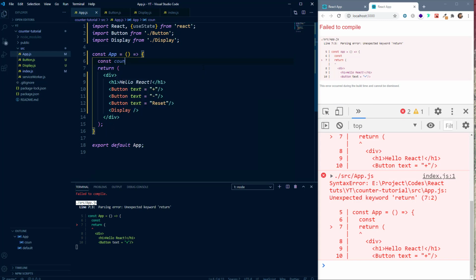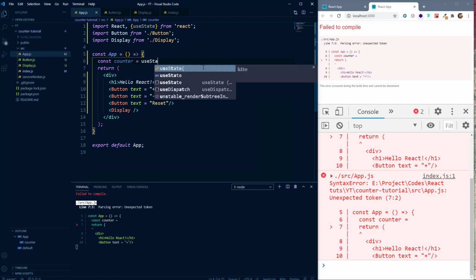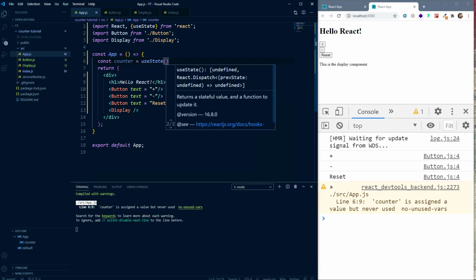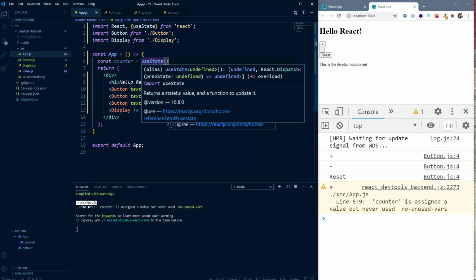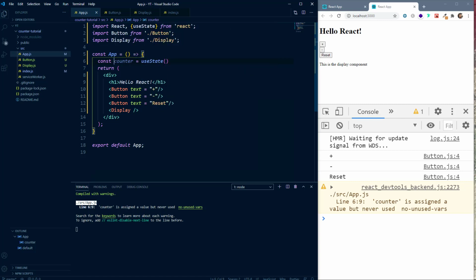So for example, I'll say constant counter is equal to, and we'll set its value equal to useState function. And inside this parenthesis, the argument it takes is the initial value of the counter variable. So basically we need to initialize the counter variable. So here we can say 0.